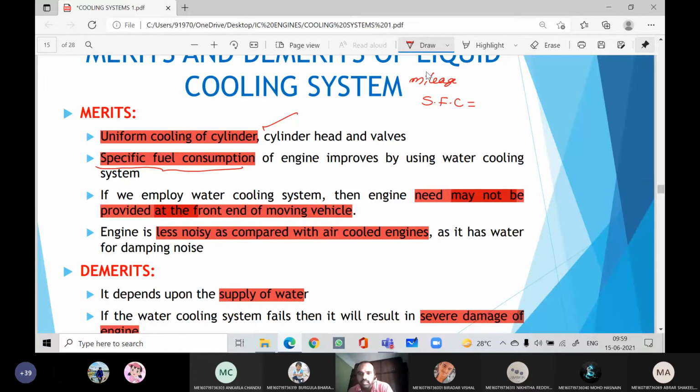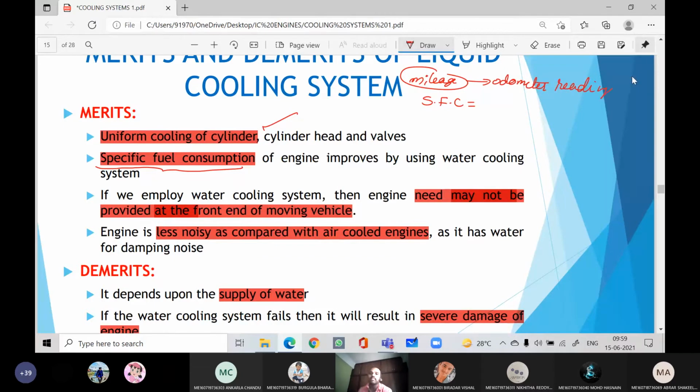Generally, whenever we buy a new car or a bike, our friends ask, what is the mileage? Our human psychology is that it should give more mileage. But mileage is not consumption. Mileage is nothing but the odometer reading, the total number of kilometers the engine has run so far.